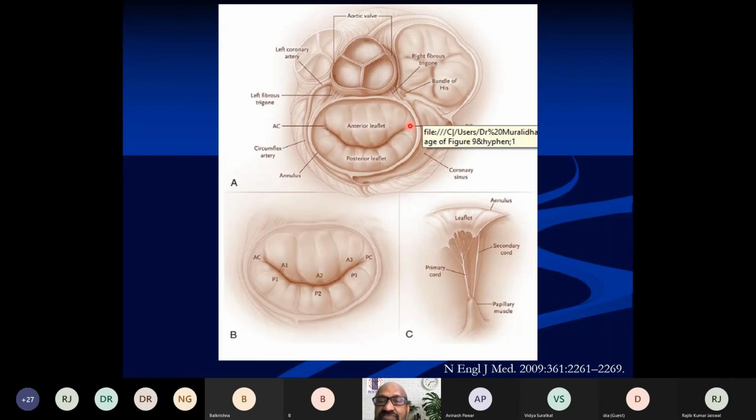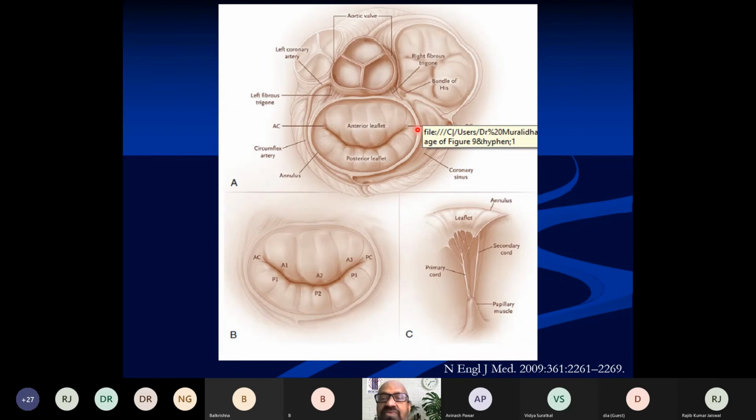As you can easily discern, the anterior mitral leaflet is larger when seen en face, and it is attached to 1/3 of the annulus of the mitral valve, whereas the posterior leaflet looks thinner and is attached to about 2/3 of the mitral valve annulus.